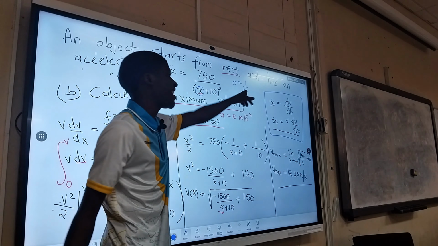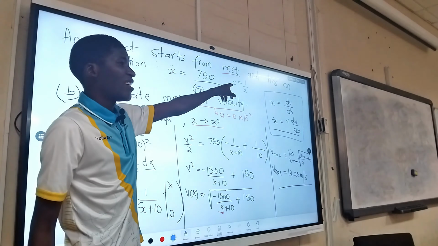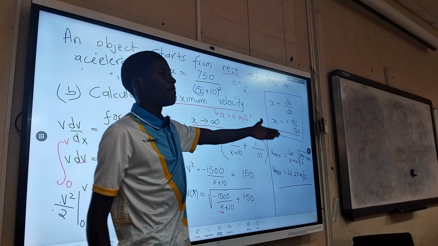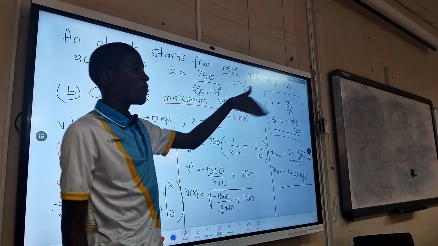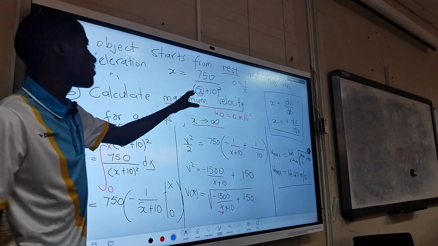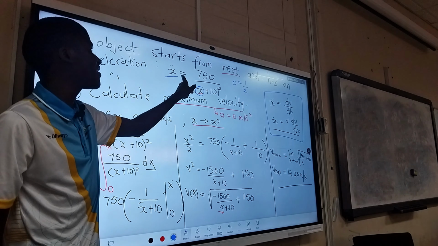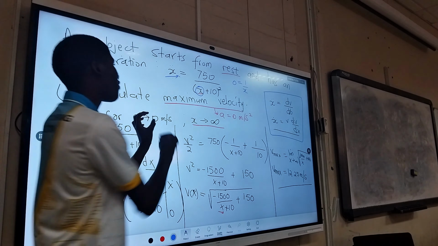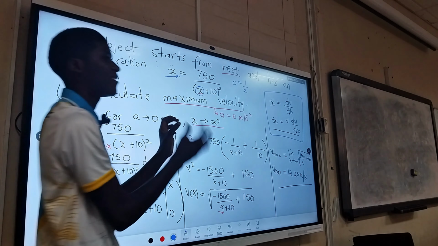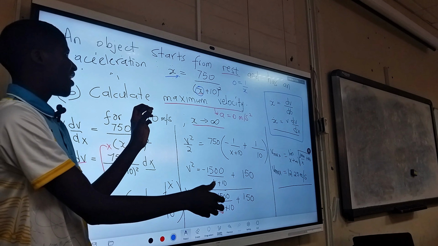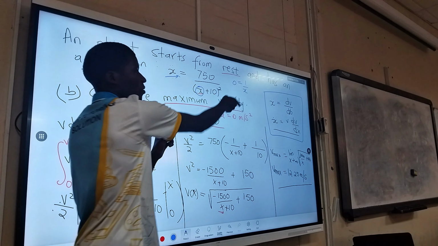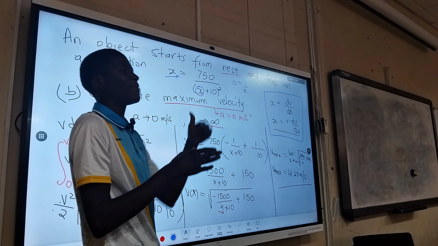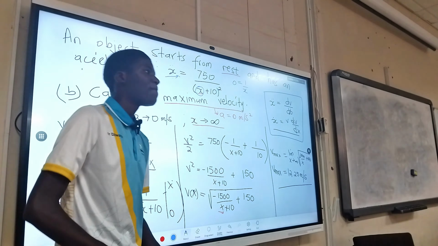What must x be here for this thing to be 0? Only if x is a big number, meaning x must go towards infinity. That's why we say for our acceleration, x double dot, to go to 0, that is, for it to give a maximum velocity, it can only happen if x goes to infinity. That is, if x becomes a bigger and bigger number.